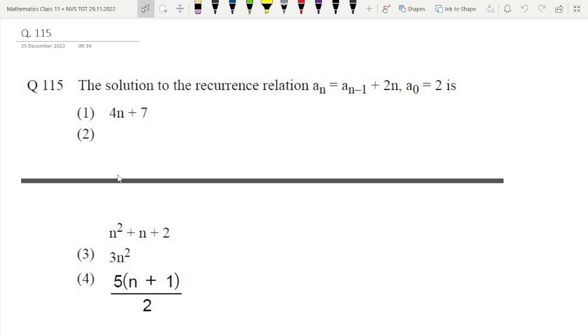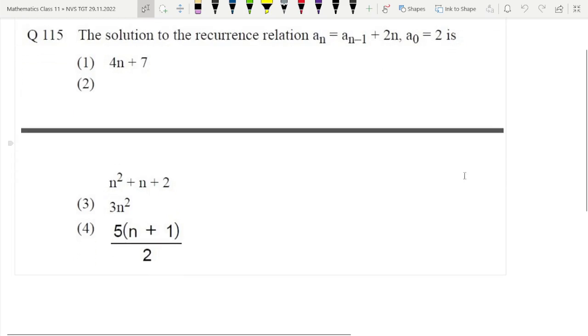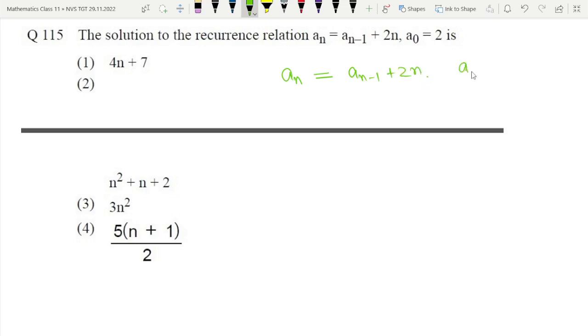Question number 115. The solution to the recurrence relation an is equal to an minus 1 plus 2n and a0 is equal to 2 is what? So okay, back process we will apply here, means we will see which option is satisfying these conditions. The conditions which are given to us are an is equal to an minus 1 plus 2n and a0 is equal to 2. Now for n is equal to 1 we will find the value. If you put n is equal to 1 in this relation, then what you will get?